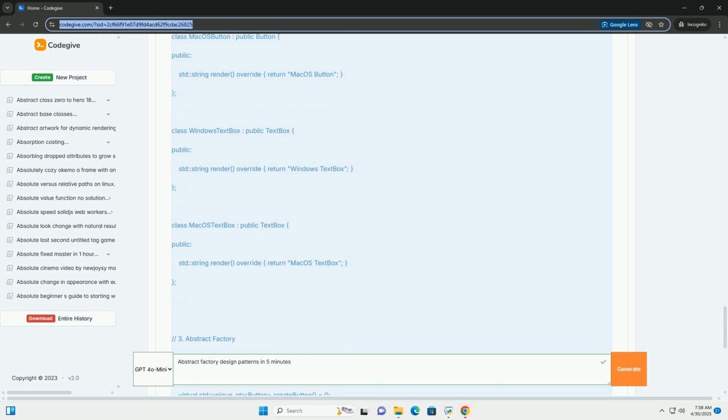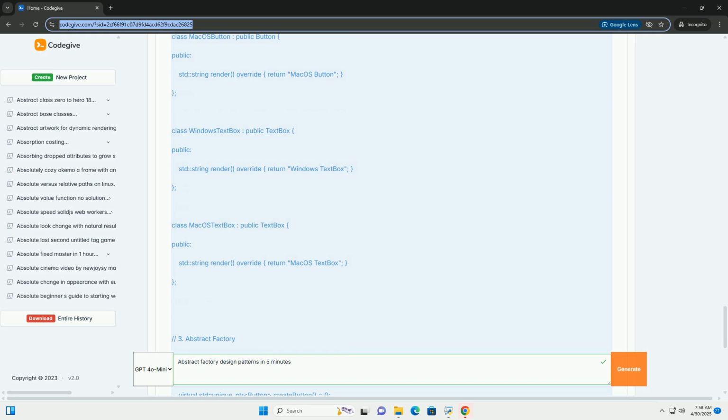Abstract factory: GUI factory defines the methods to create buttons and text boxes. 4. Concrete factories: Windows factory and Mac OS factory create the corresponding concrete products. 5. Client: application uses the factory to create the UI elements. Crucially, it doesn't know which concrete button or text box it's creating.